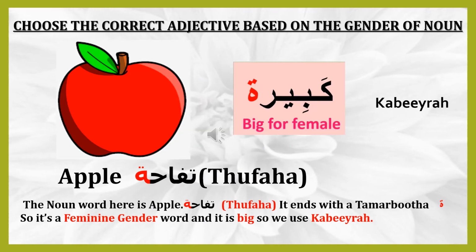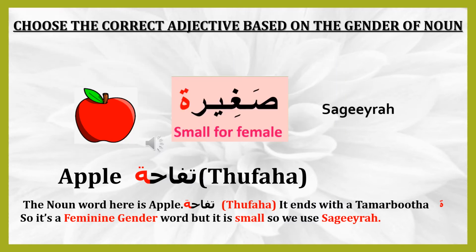Kabira, big for female. Apple, Tufaha. The noun word here is apple. Tufaha ends with a Tamar Buddha, so it's a feminine gender word and it is big, so we use Kabira. Sagira, small for female. Apple, Tufaha. The noun word here is apple. Tufaha ends with a Tamar Buddha, so it's a feminine gender word, but it is small, so we use Sagira.